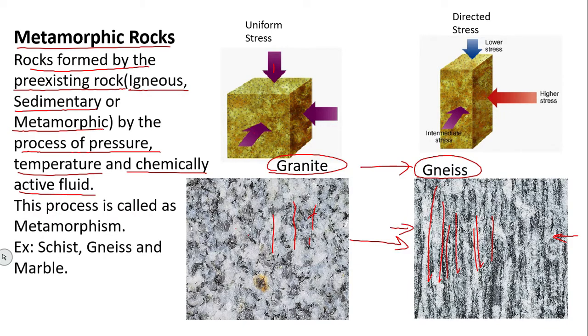Rocks formed from pre-existing rock, whether igneous, sedimentary, or metamorphic, by pressure, temperature, and chemically active fluid. Chemically active fluid means magma, liquid magma. Due to magma also the rocks will melt and recrystallize or reform, that is nothing but metamorphic rock.